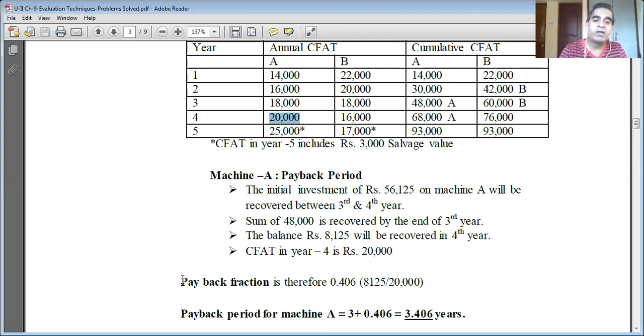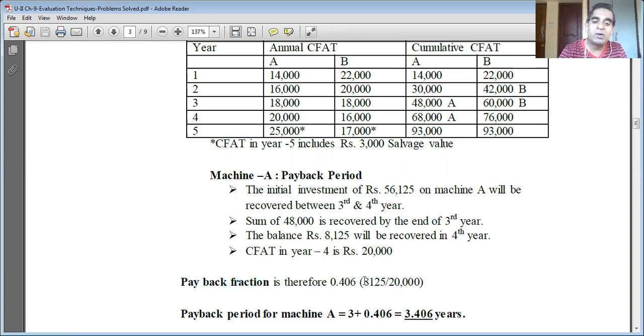Now we are going to find out the payback fraction. That means 8,125 rupees will be recovered in which fraction of the fourth year, or in how many months of the fourth year. We call that the payback fraction. How can we find it?